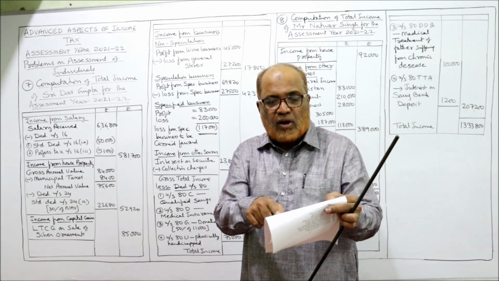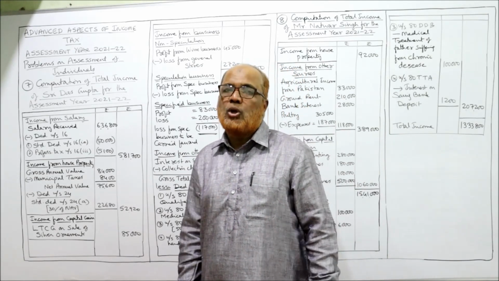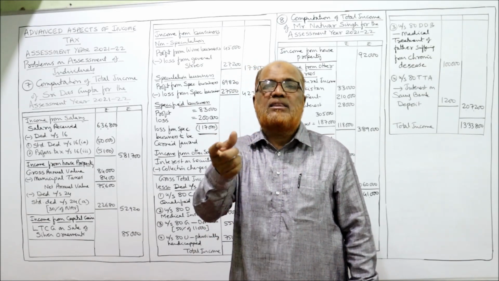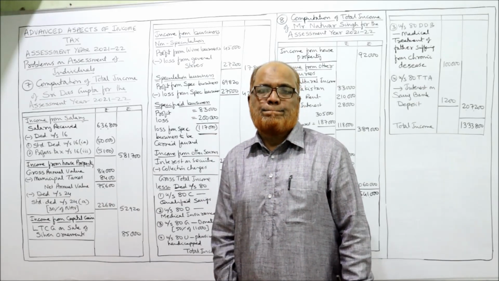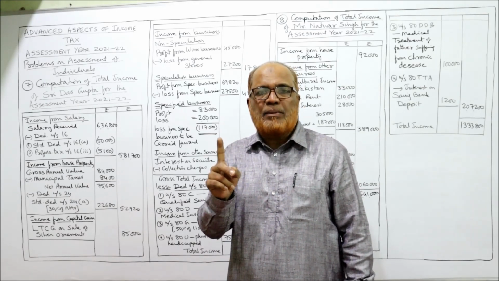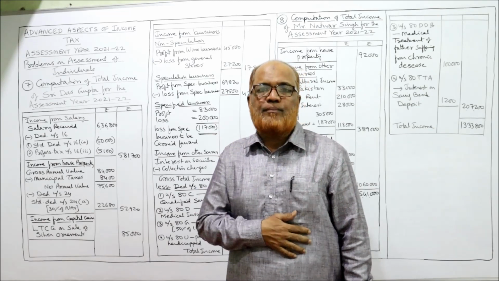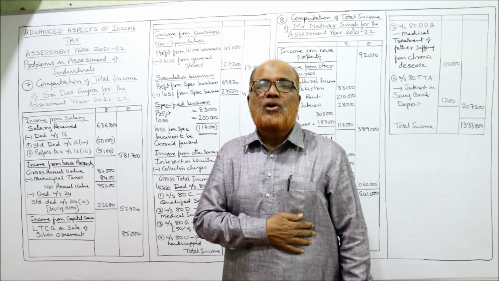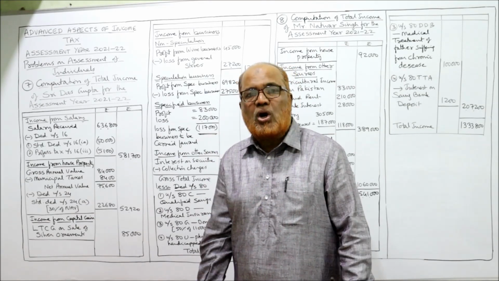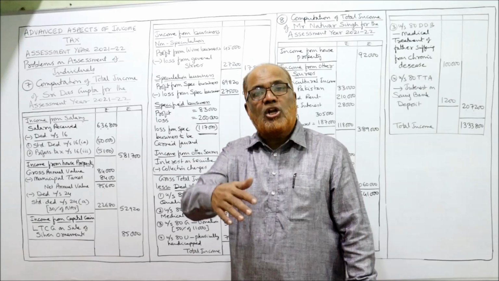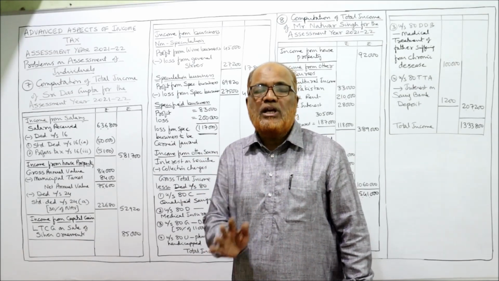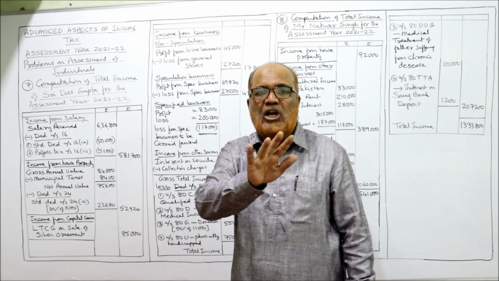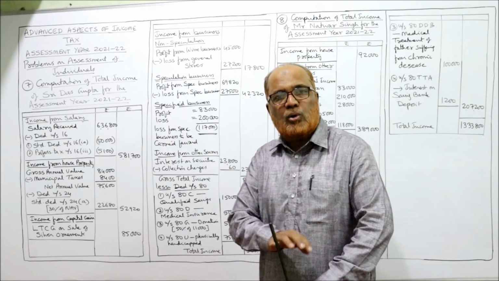And 5,000 rupees for entertainment allowance as deduction. No. EA deduction will be allowed only when EA is received, and that too by a government employee. First, EA deduction will be allowed if Das Gupta is receiving the EA. Secondly, deduction will be allowed only if he is a government employee. For a non-government employee, EA deduction is not allowed. Here, Das Gupta is a non-government employee, so EA deduction is not allowed. So here, purchase of books and EA deduction will not be allowed. You have to write a note.